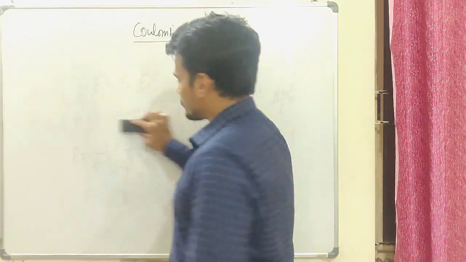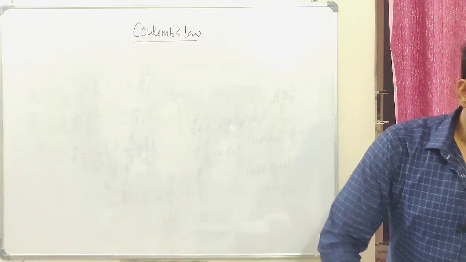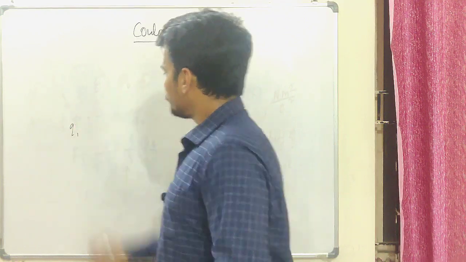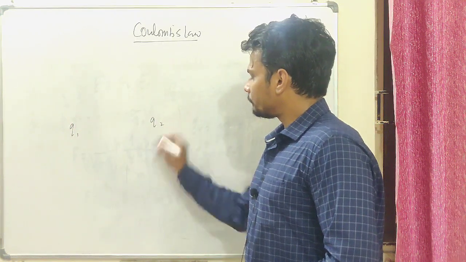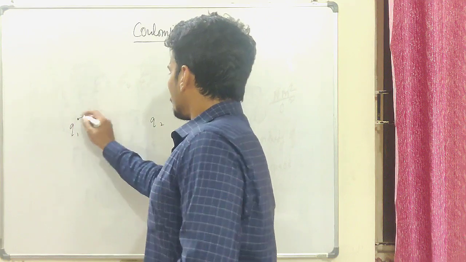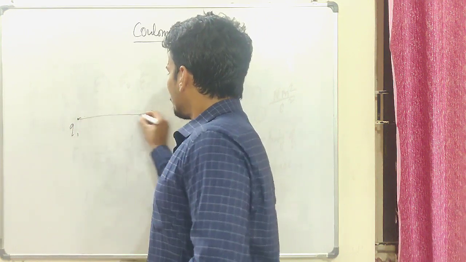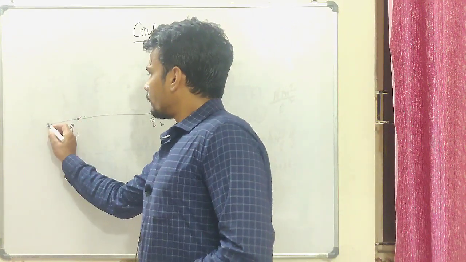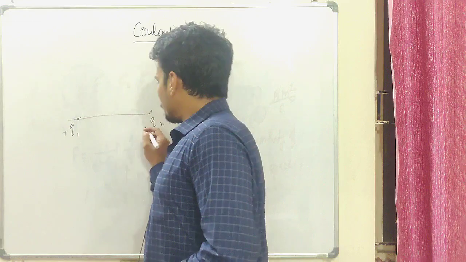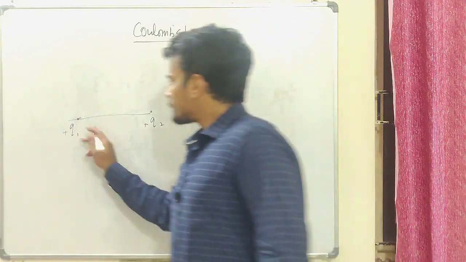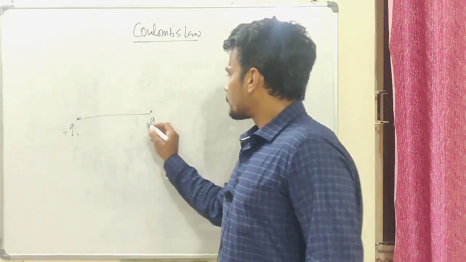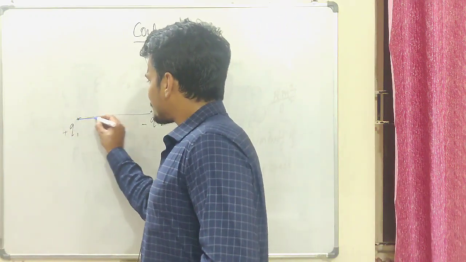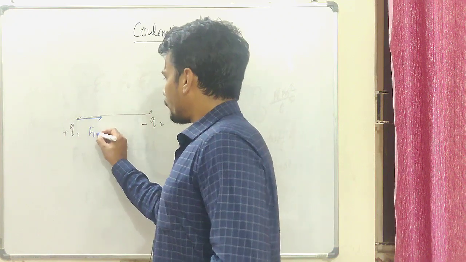Let's say, for example, I'm going to discuss that with an example again. Let's say I have a charge Q1 over here and Q2 over here. They will have some force of interaction, electrostatic force. Let's say the force on Q1, assume both are positive in nature. They could be anything, positive or negative. Let's keep positive and negative. So the force on charge Q1 should be in this direction, and let me write it as F on 1 due to 2.